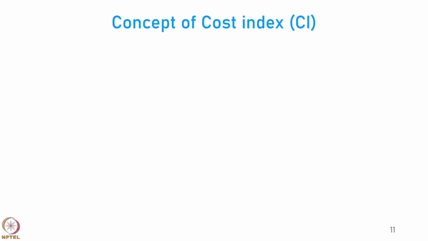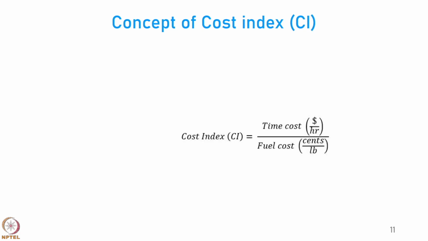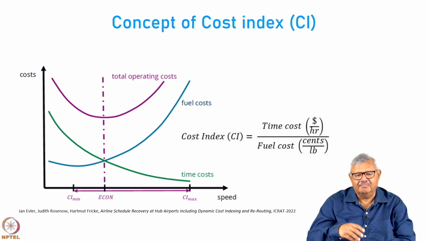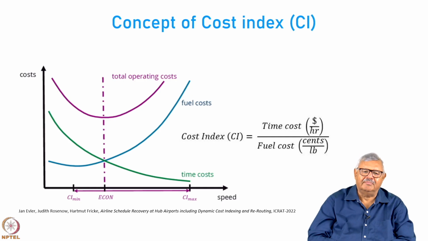Then there is the concept of cost index. The cost index is the ratio of the time cost and the fuel costs. Okay. So, if we look at the same graph which I showed you earlier, you will find that the point at which the time costs and the fuel costs are intersecting corresponds to the econ, and the cost index can be minimum when you have minimum fuel cost and maximum when you have minimum time cost.